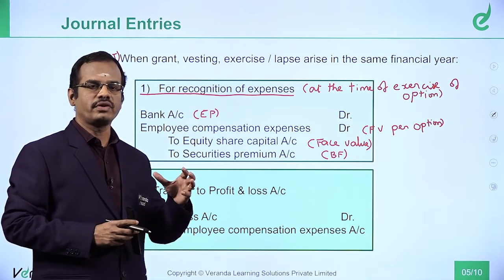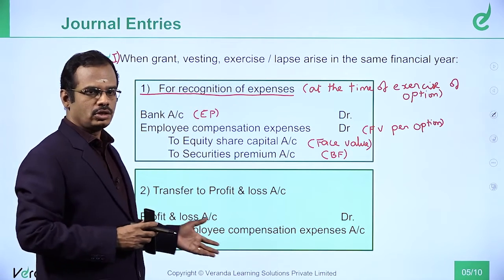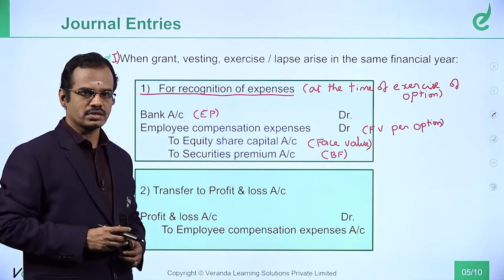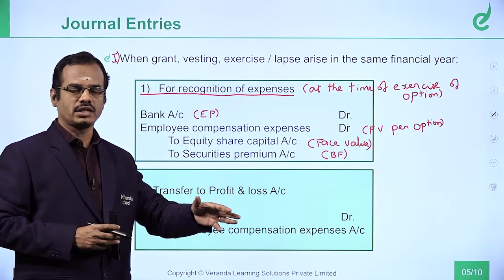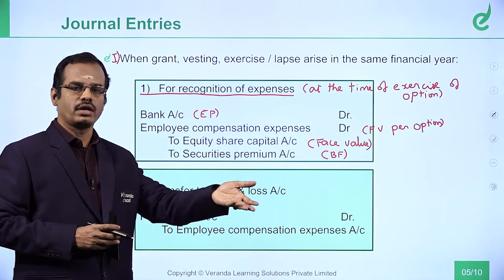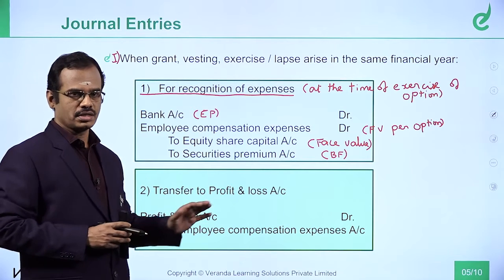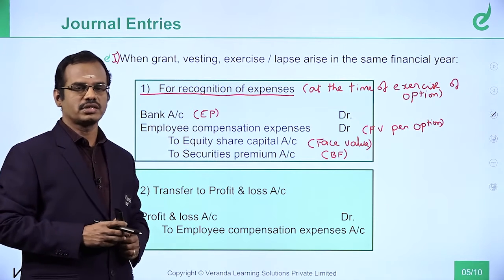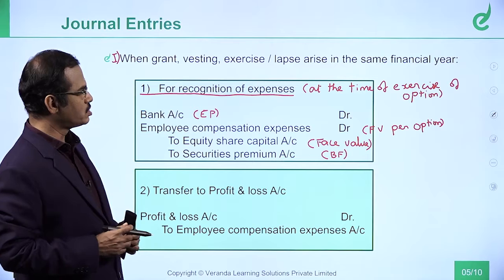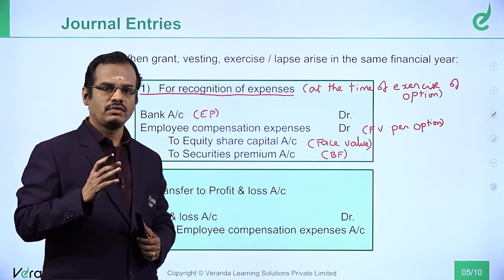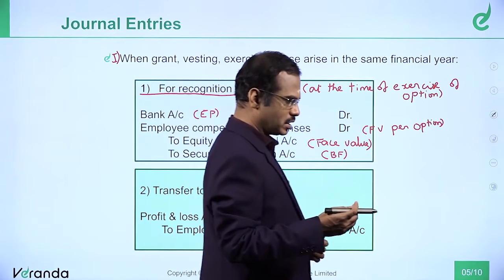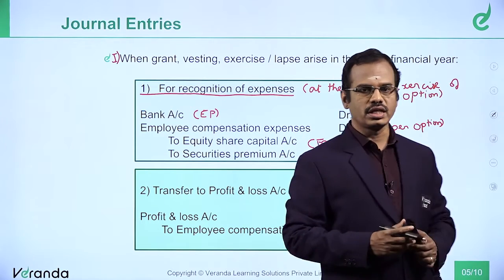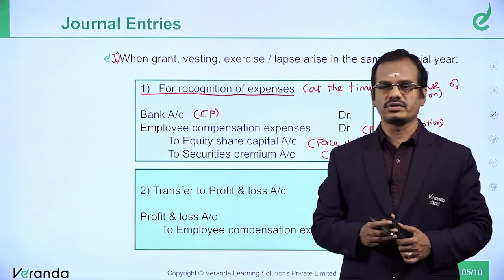The entry should be profit and loss account debit to employee compensation expense, the same as for any concerned expense. I hope these points regarding the first possibility are clear, when grant, vesting, exercise, lapse all arise in the same financial year, we pass these two entries.